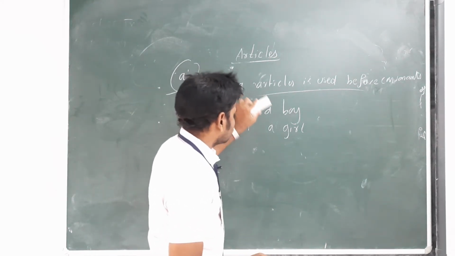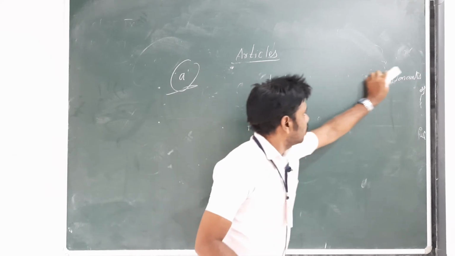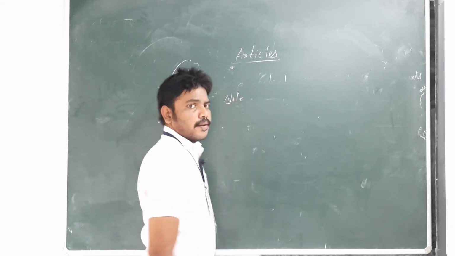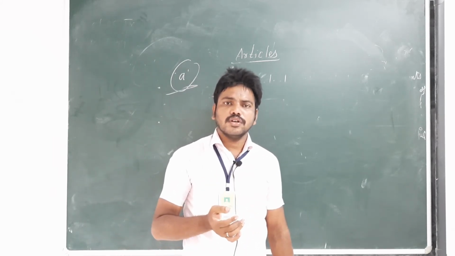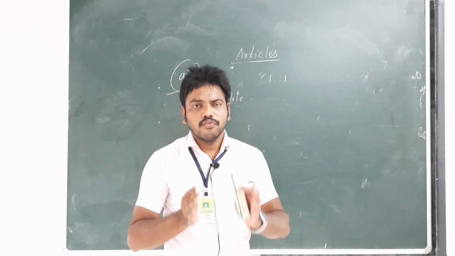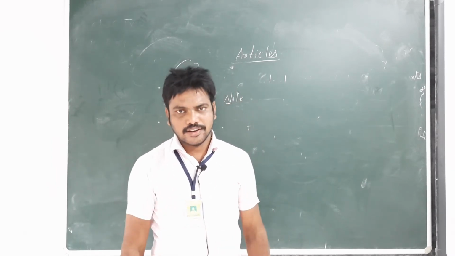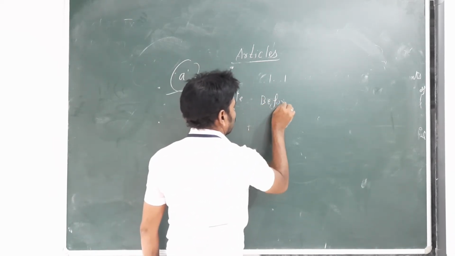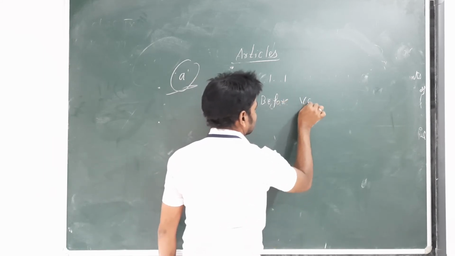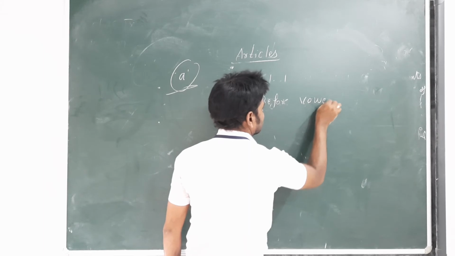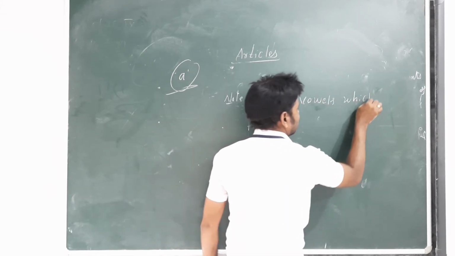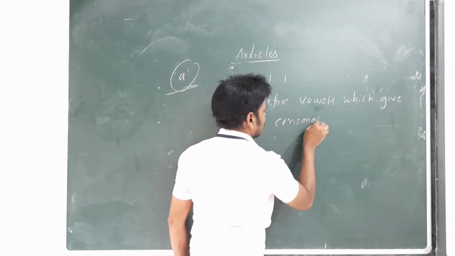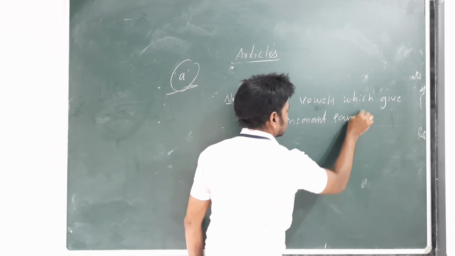And note this very important one. Even before vowels which give a consonant sound, we should use a article, not an. Remember, this is a very important point. Before vowels which give a consonant sound, we use a article.